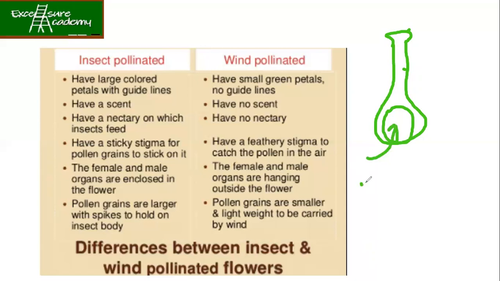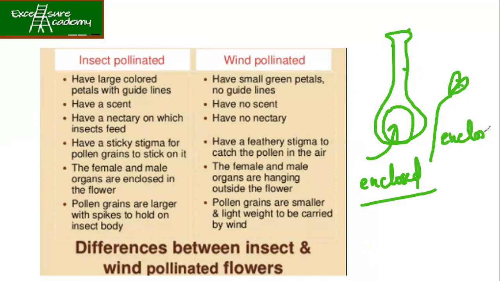It is inside the flower. That means it is enclosed. Same way with your male part also. Male, we know, has the stamen, but the pollens are inside the anther. When you open the anther, then only you can see the pollens, right? So even that is enclosed. Enclosed means it is closed inside the flower structure.